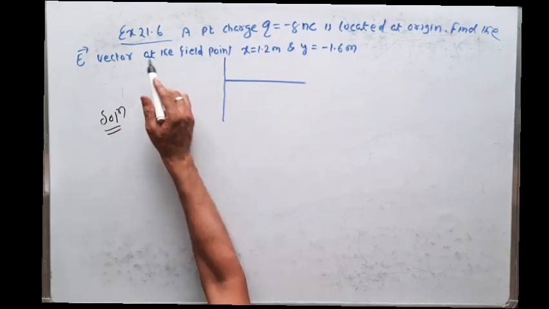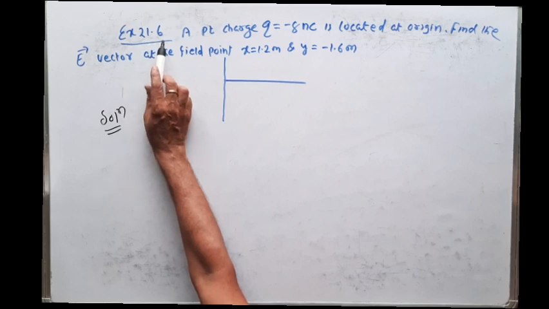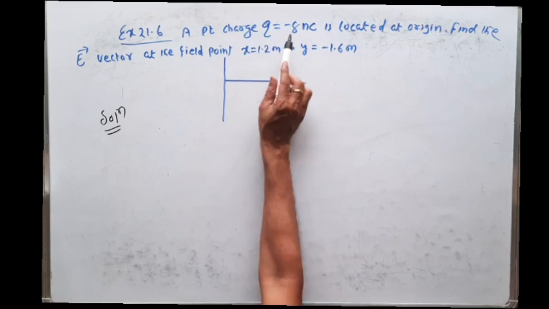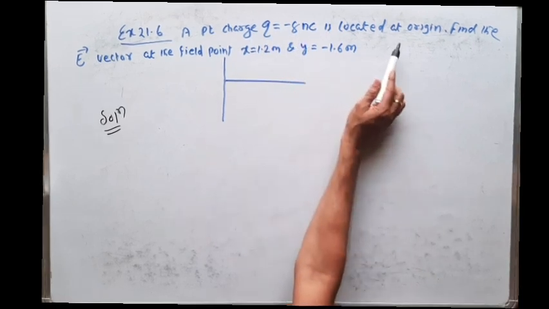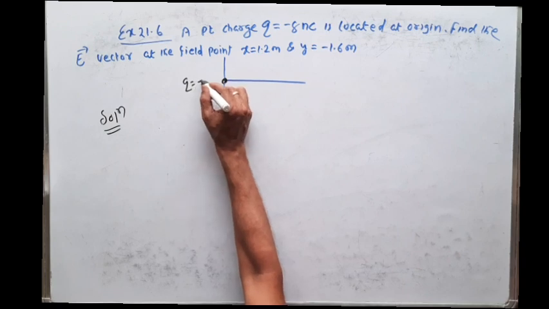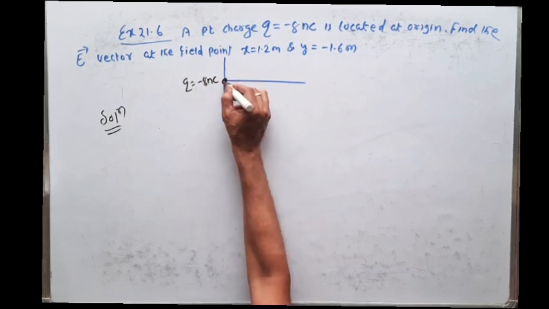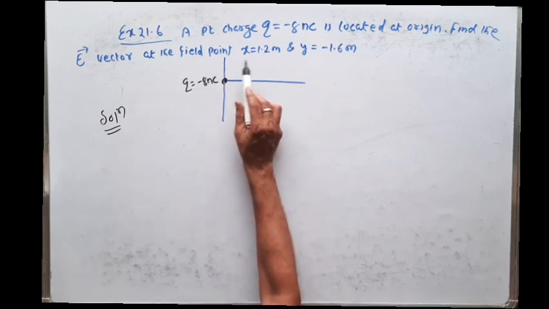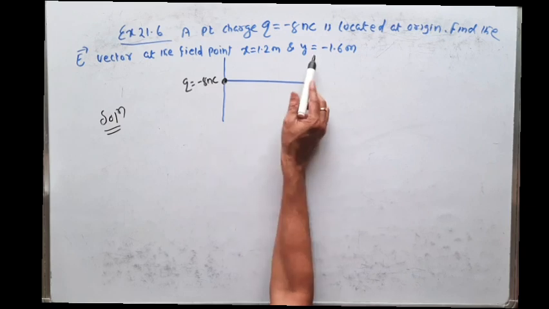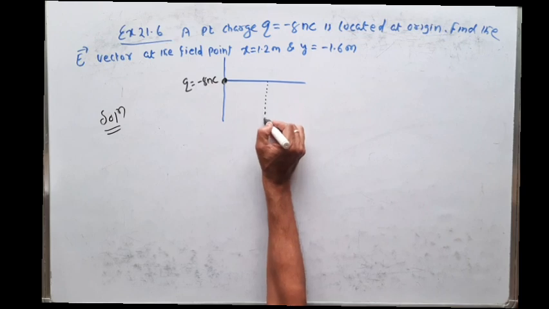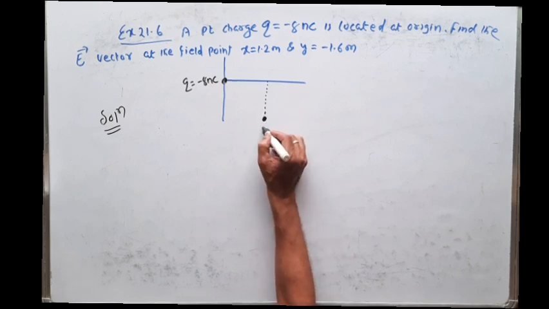Now see, we will solve an example problem 21.6 of University Physics book. So here a point charge q of minus 8 nanocoulomb is located at the origin. Let us say this is the x-axis, this is the y-axis, this is the origin. So here charge of minus 8 nanocoulomb is present at the origin. So we have to find electric field intensity at the point x is equal to 1.2, y is equal to minus 1.6. That means, let us say this point is your A.